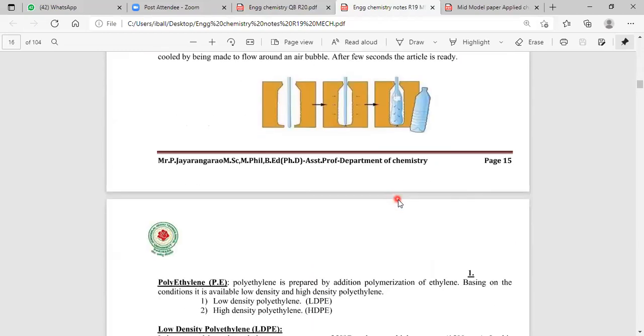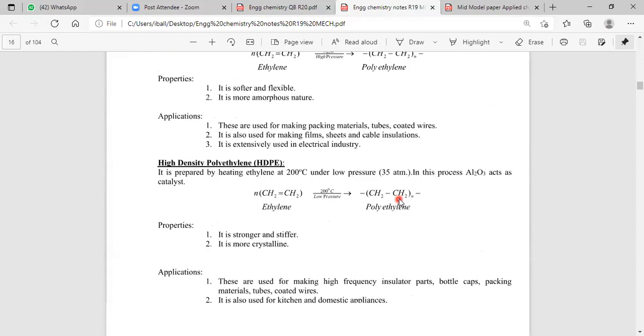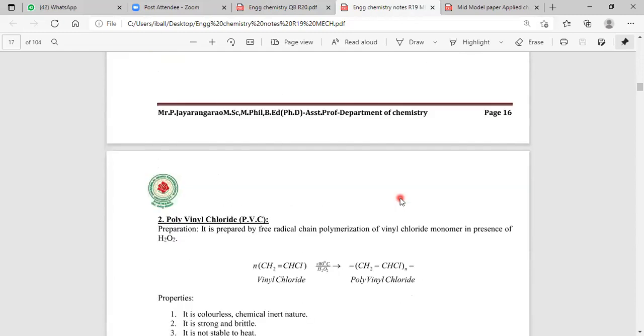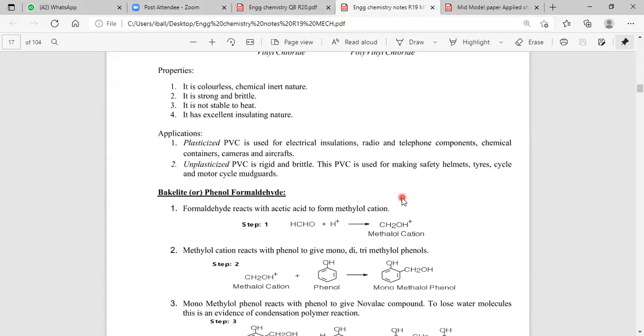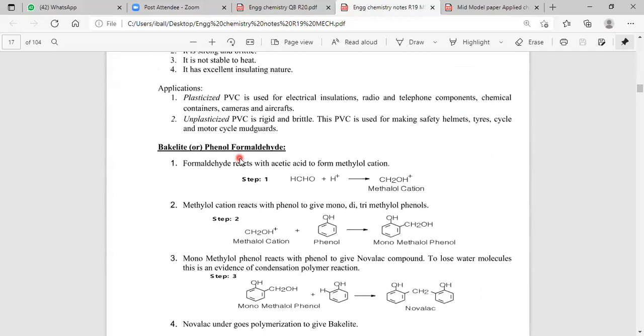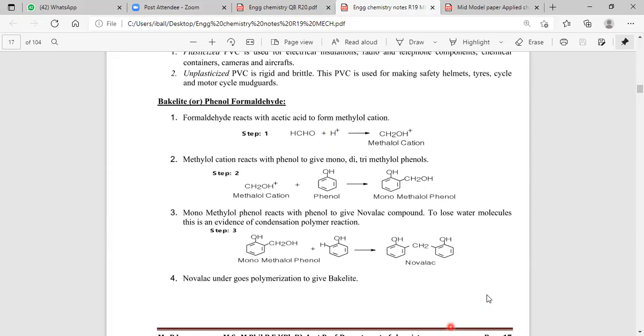Last time this was a 7 mark question in the examination. Let me tell you the first basic condition: what is bakelite? When we are discussing bakelite, bakelite is a combination of phenol formaldehyde resin. Then I will tell you what phenol formaldehyde resin is.